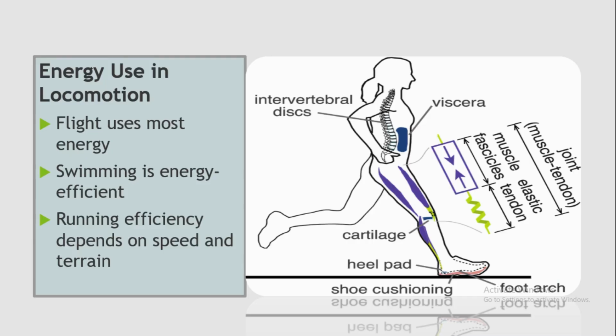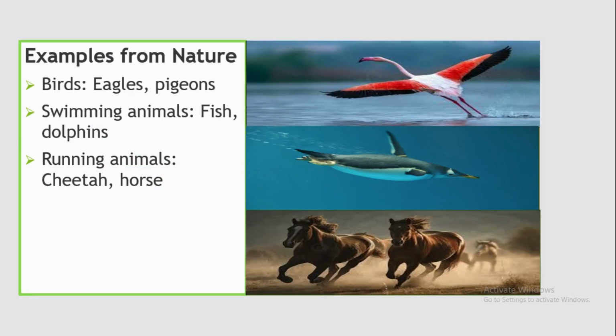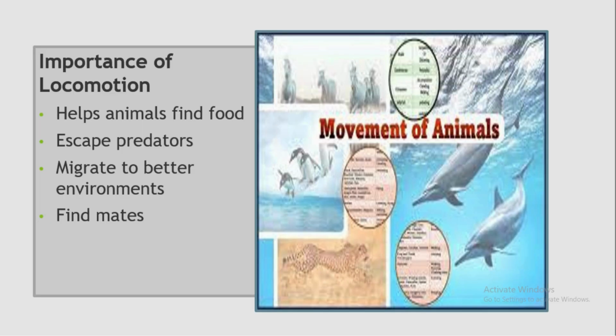Energy used in locomotion: flight uses the most energy, swimming is energy efficient, and running efficiency depends on speed and training. Examples from nature are birds such as eagles and pigeons, swimming animals such as fish and dolphins, and running animals such as cheetahs and horses.